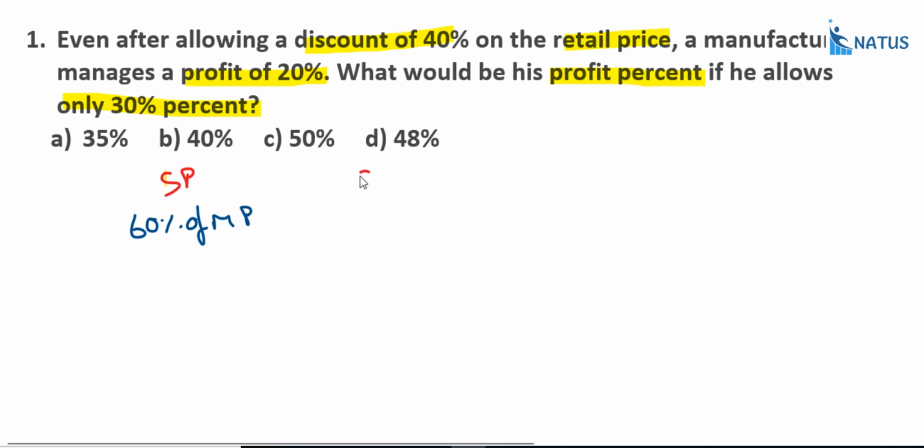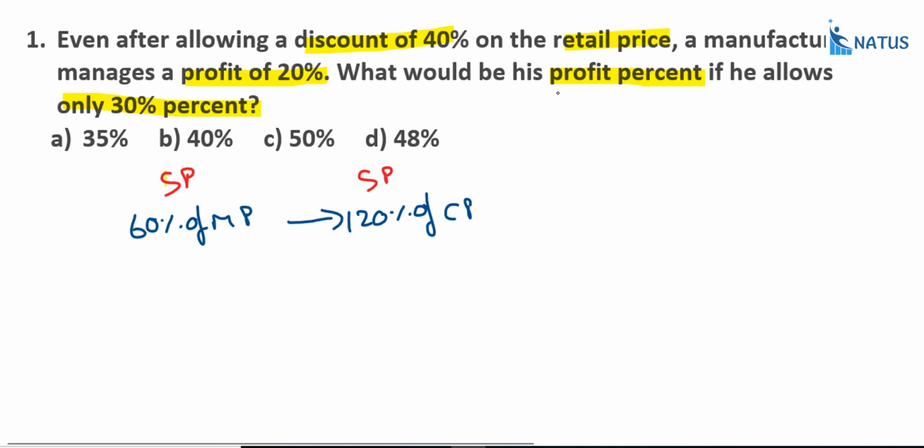And what is the other selling price? Here, what is the 20%? It is the profit percent. Profit or loss percent is calculated on the cost price only. So 20% profit represents 120% of the cost price. So 60% of the market price is equal to 120% of the cost price, right?